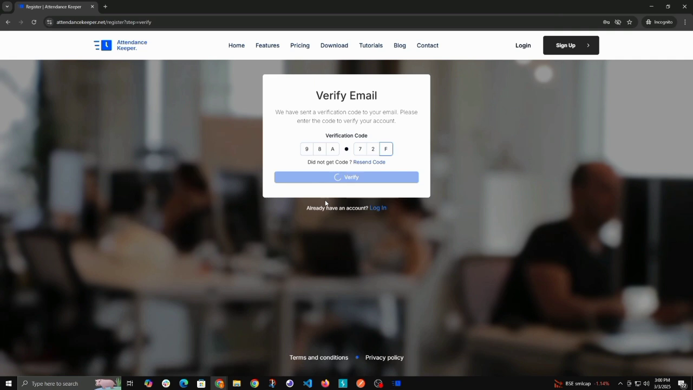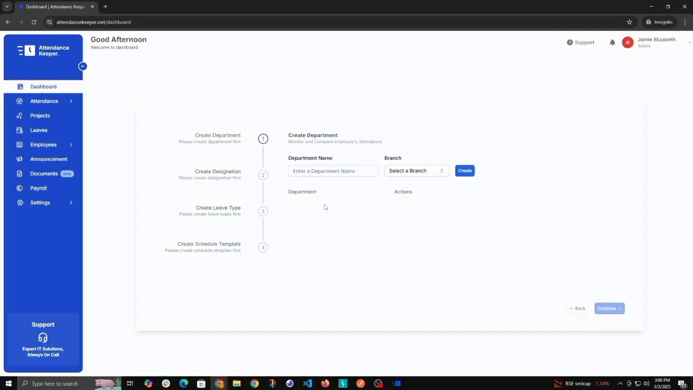That's it, you've successfully created your account on Attendance Keeper. You can now log in and start managing attendance with ease. Remember, your password is the key to your account security, so always keep it safe.